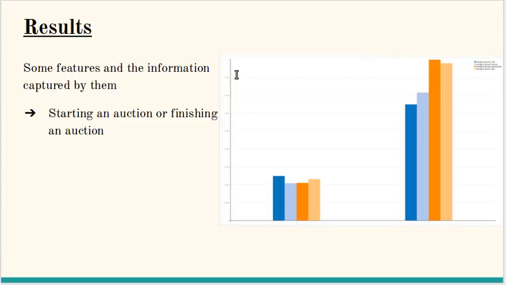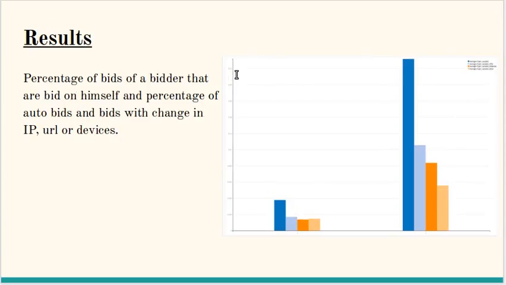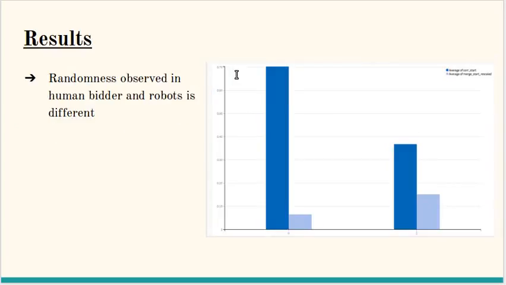Another feature is the percentage of bids of the bidder that are bid on himself, and the percentage of auto bids and bids with change in IP, URL or devices. Here also the robot has a substantially higher number of bids compared to the human. Even when we see the randomness feature, the robots perform less random compared to the humans.